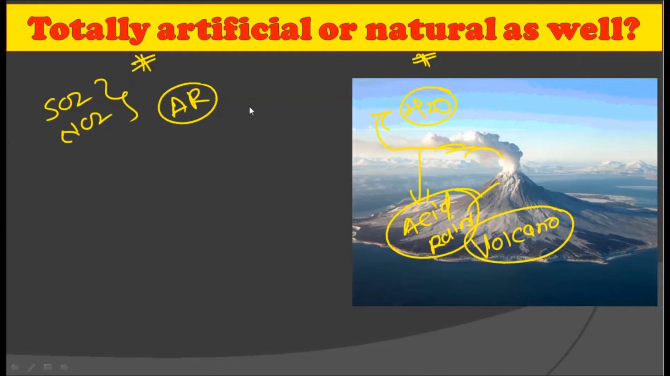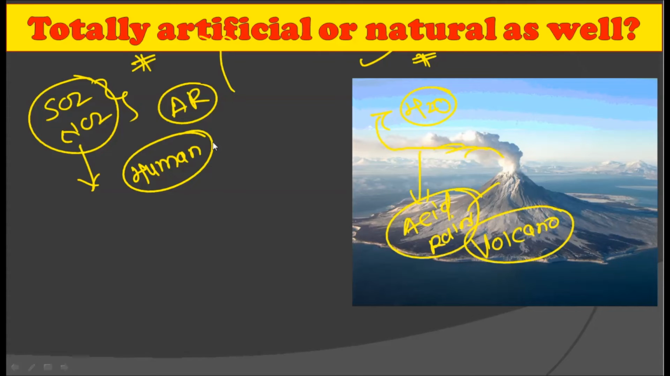So very carefully you should remember that acid rain is not a totally artificial phenomenon, but it is observed naturally as well. But the contribution of the artificial emission of gases to acid rains is much higher than the natural one, and that is why we primarily consider human activities responsible for acid rains.